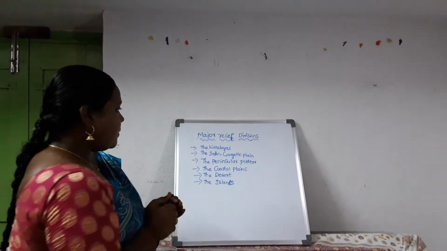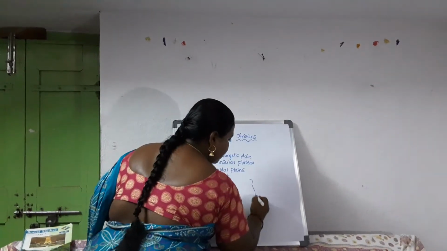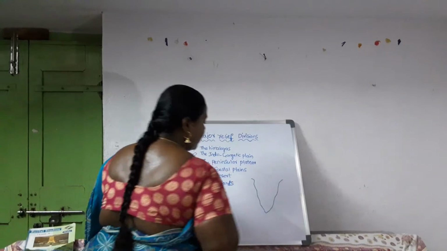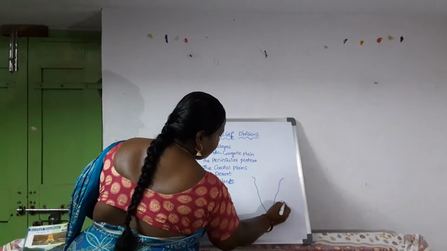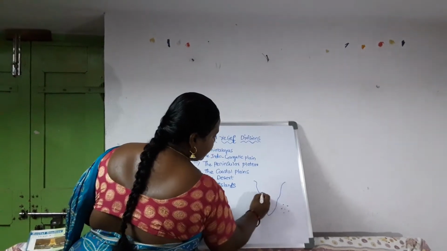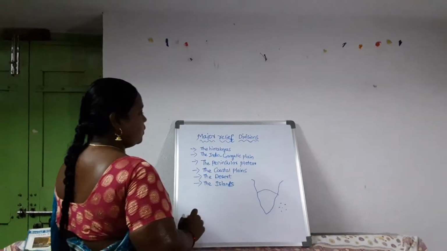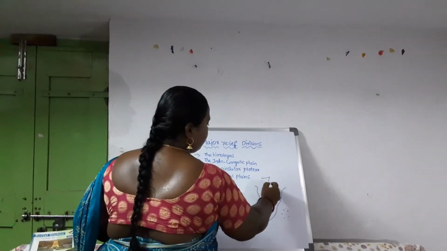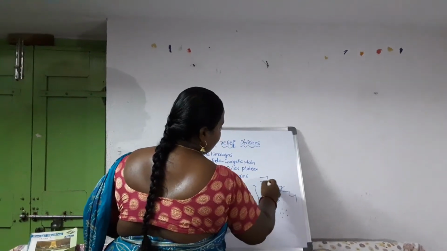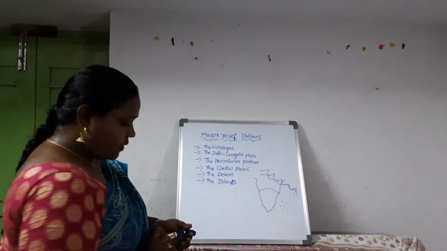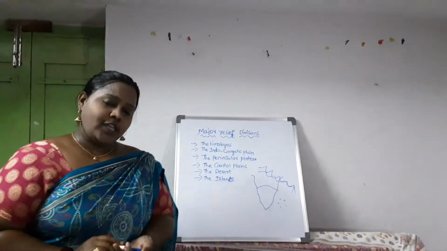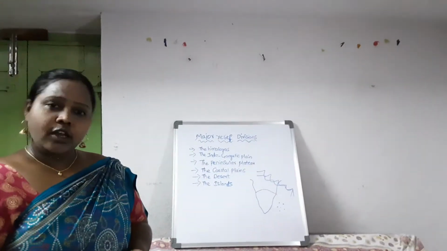Now if we see the map of India on a rough basis, this is the coastal plain, here we will be having islands, and this part is the Peninsular Plateau, and here we will be having Himalayas. These are the major relief divisions. So first we need to know how Himalayas are formed.